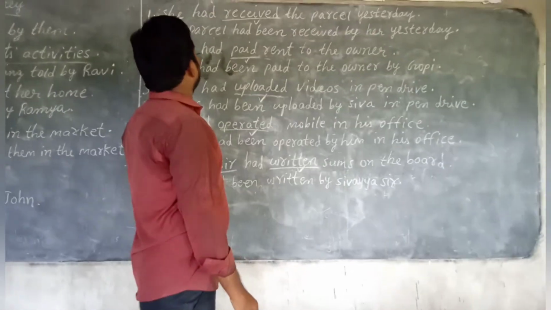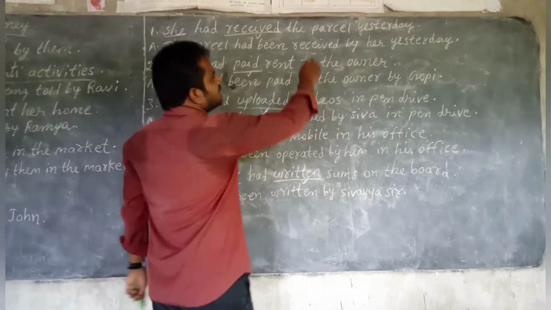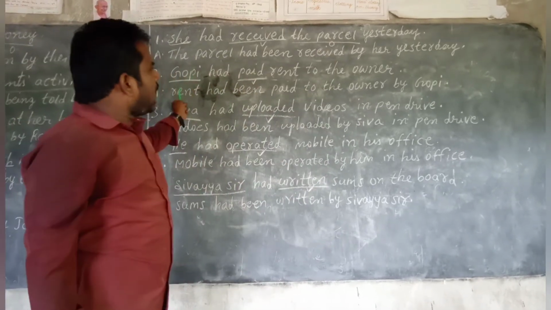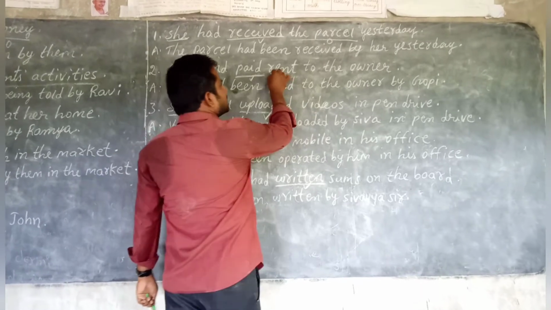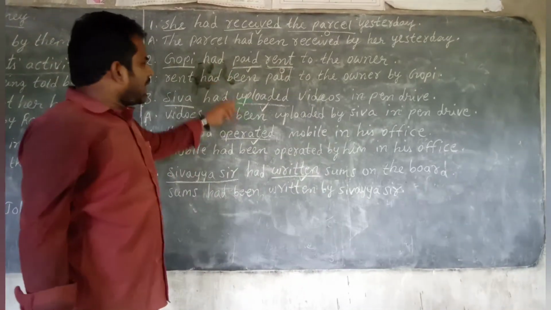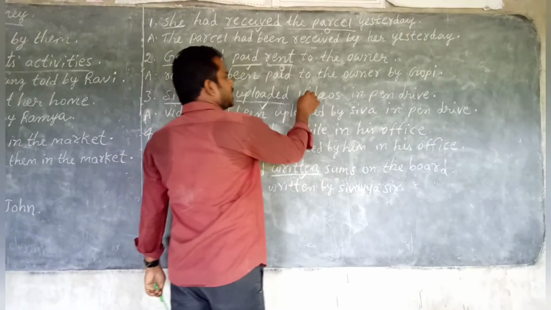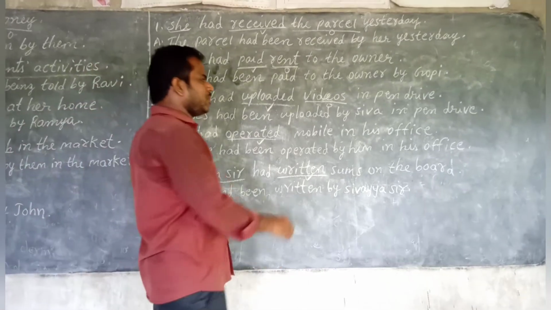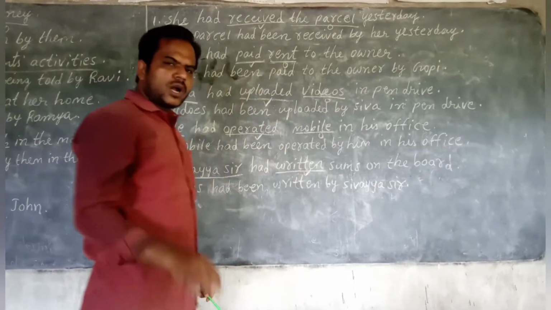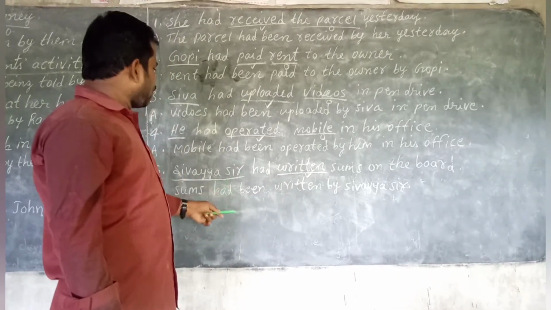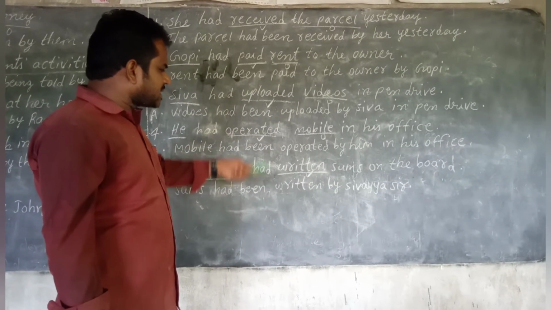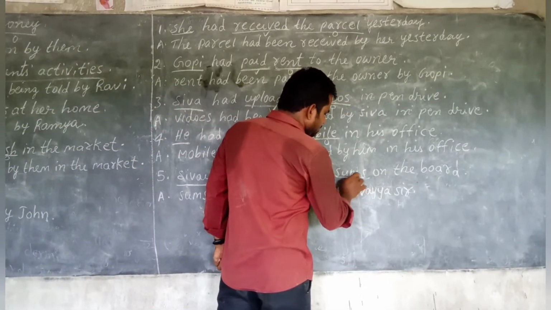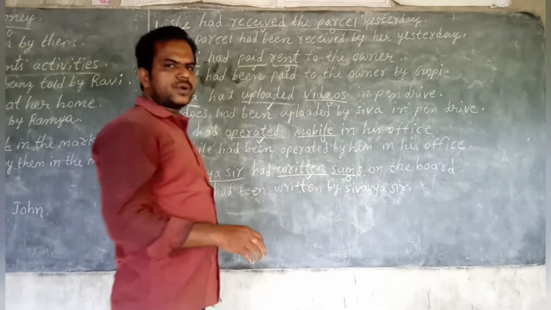Yes. So what did she receive? She received the parcel. This is the object. What had Gopi paid? Rent. That's why this is the object. What did Shiva upload? Videos. That's why this is the object. What did he operate? He operated a mobile. This is the object. What and which, both are equal, children. So what had CVSR written? He had written sums. Object.